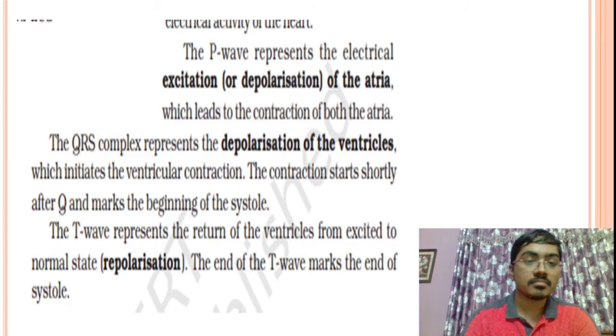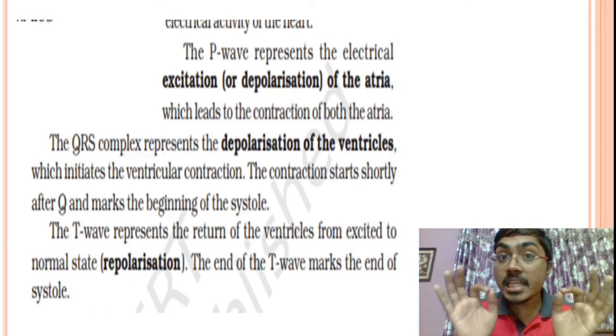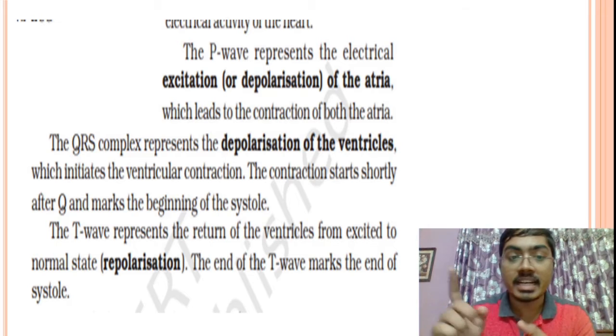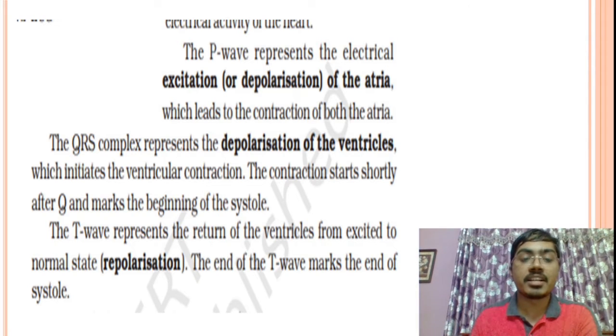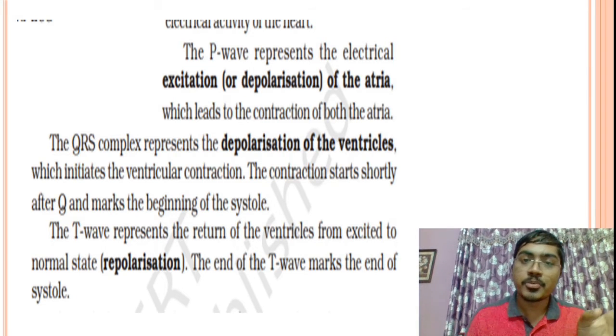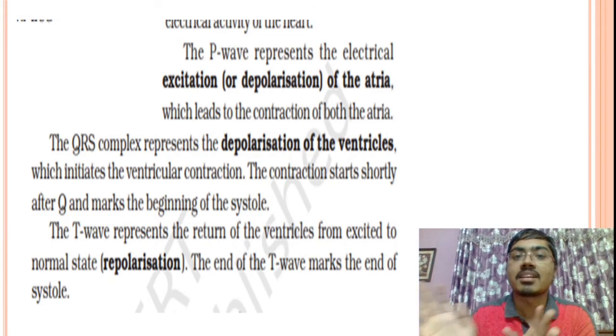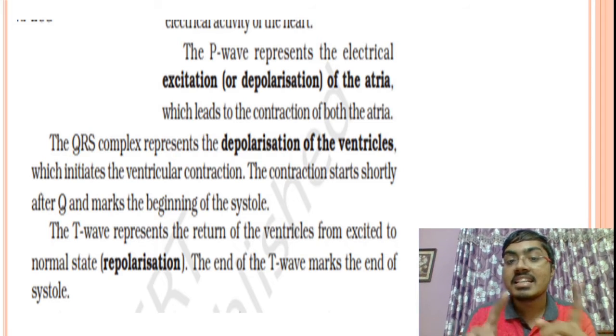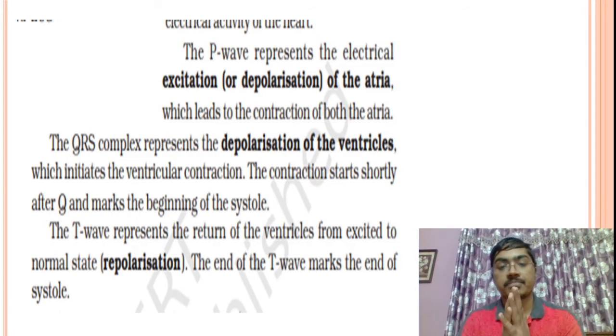That's all. QRS complex represents the depolarization of ventricles. That means ventricles are getting the current, which initiates a ventricular contraction. That means QRS is something that initiates ventricular contraction. It is just initiating this. Only a path of ventricular contraction is there in QRS. So QRS is not actually equal to ventricular contraction. It is equal to ventricular depolarization, and at the same time atria are repolarizing.